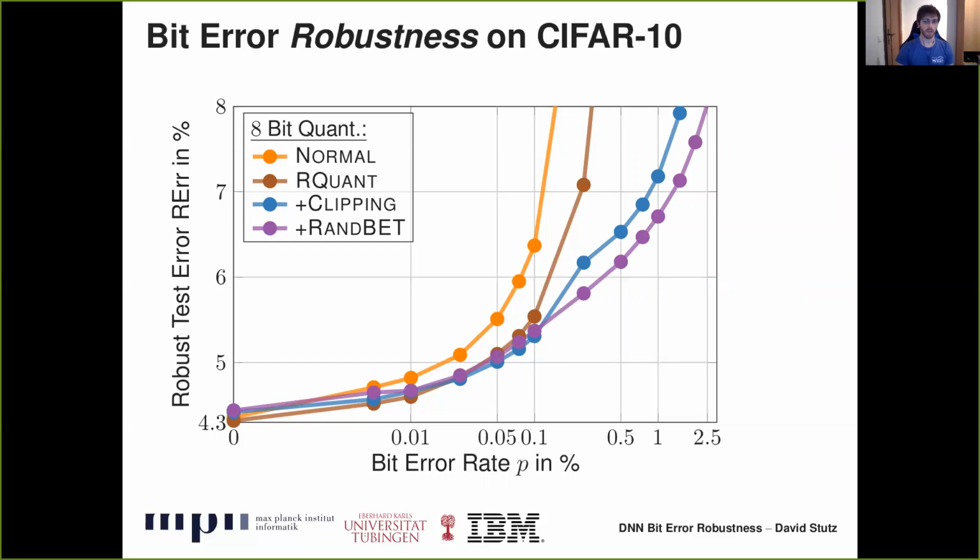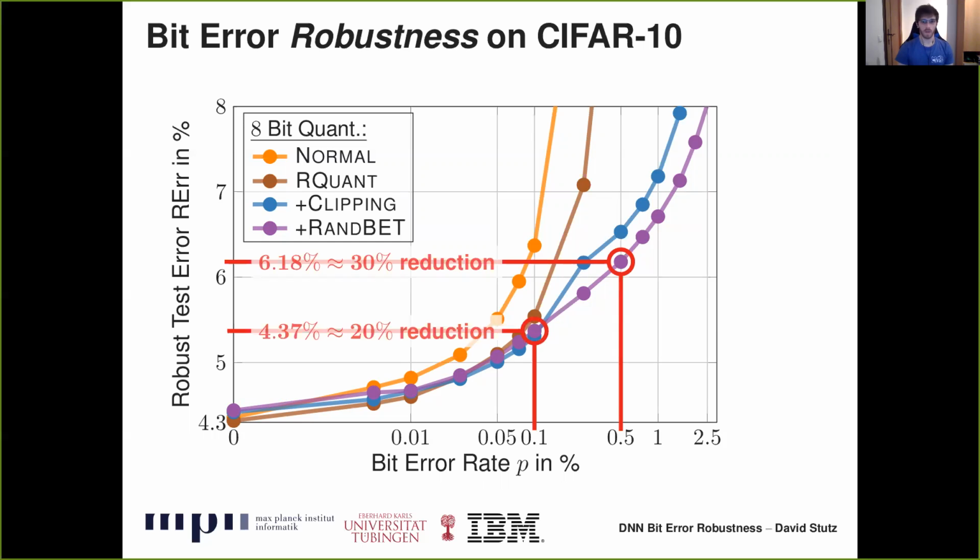Finally, we combine weight clipping with random bit error training. Here, we inject completely random bit errors during training to further improve robustness. Note that this comes at a slight cost of clean test error, as shown on the left, but further reduces robust test error at high bit error rates on the right. Note that the increase in robust test error is, for example, below 1% for a bit error rate of 0.1%, as marked in red. This would already enable an energy reduction of roughly 20%. Higher reductions in energy consumption are possible at the cost of a higher robust test error.